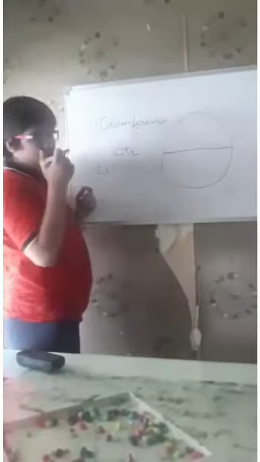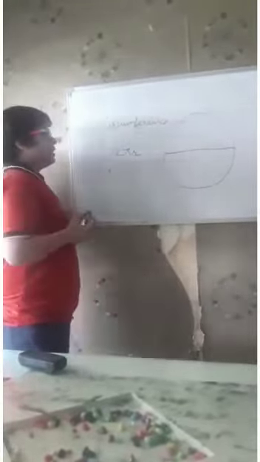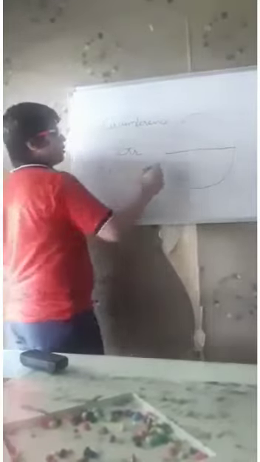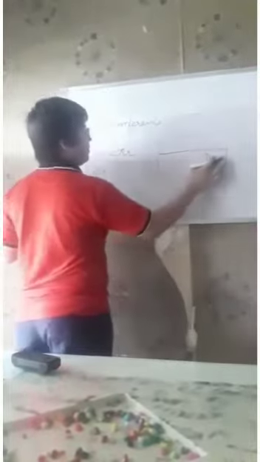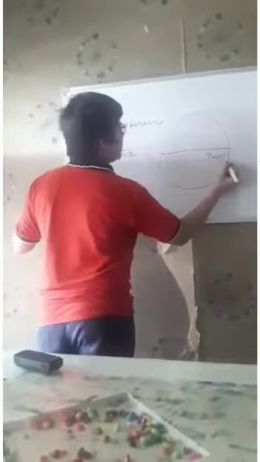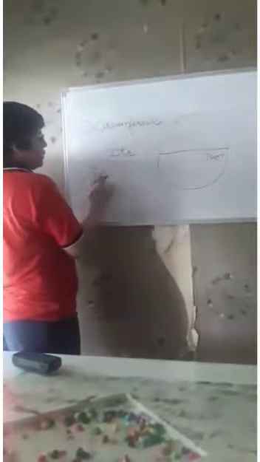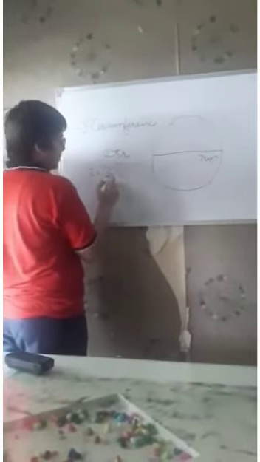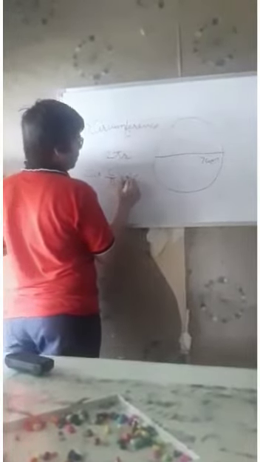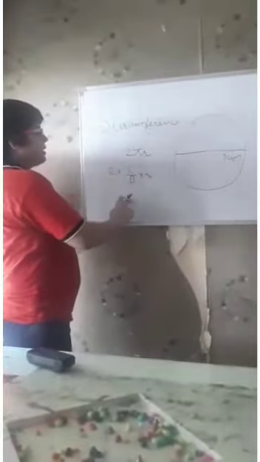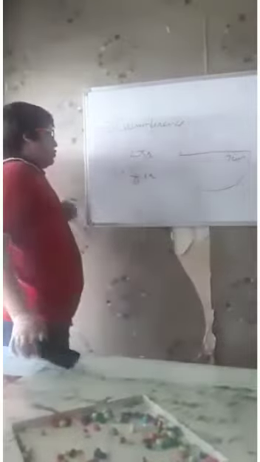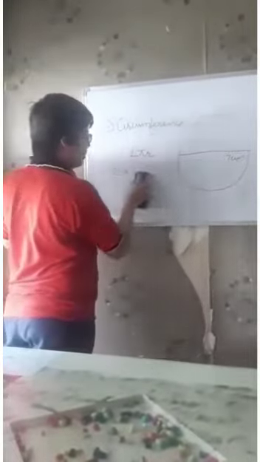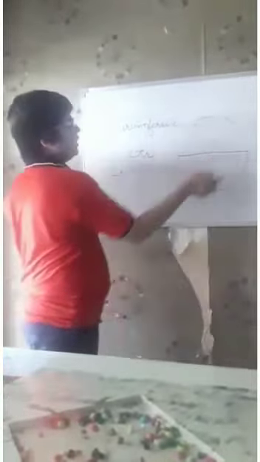Like if a question comes, find the circumference of a circle whose radius is 7 centimeter, we can't write 2 into circumference upon diameter into r, because we have to find the circumference. So there will be some value of pi.